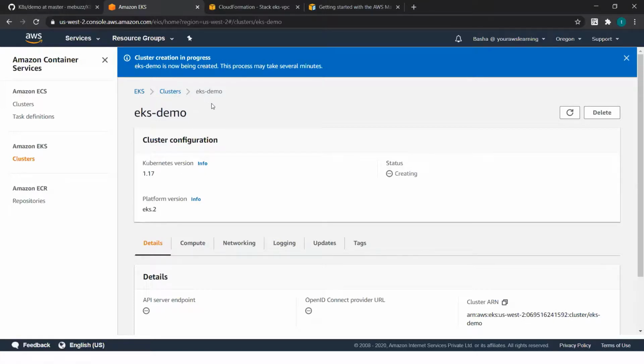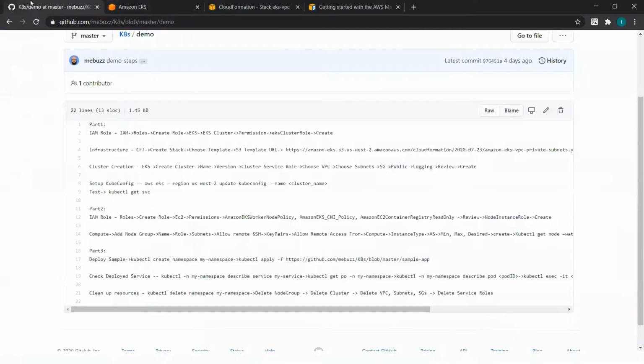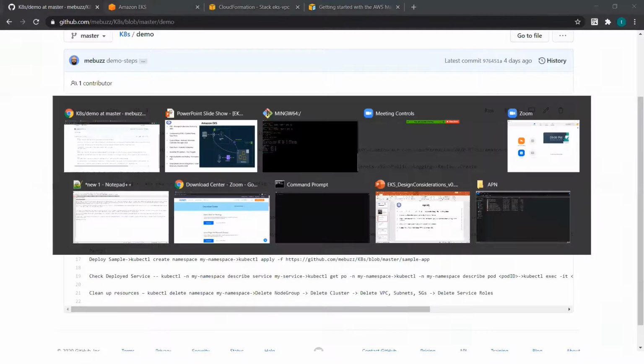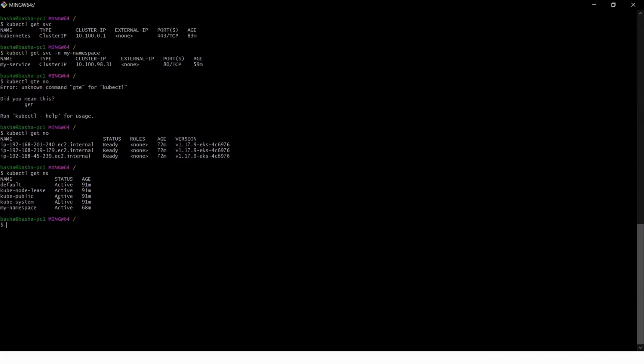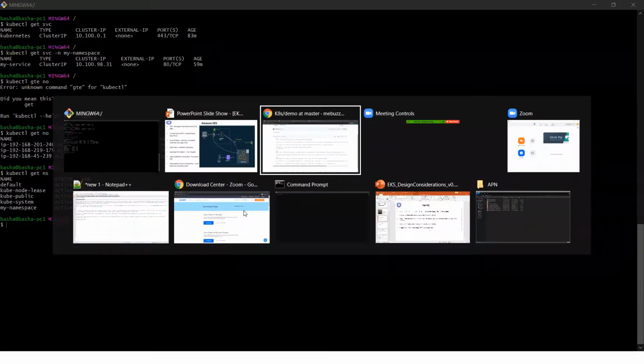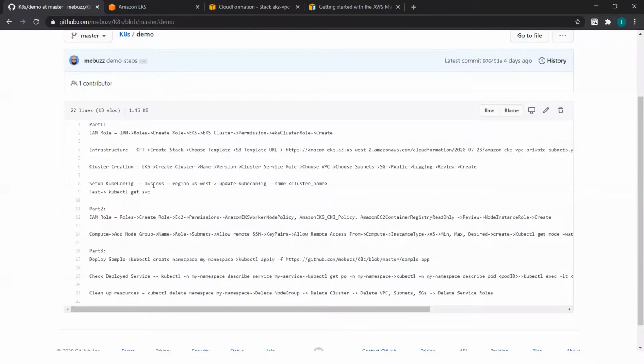So we are at the EKS cluster creation step, which is here. The next step is configuring your kubectl. I have already configured my kubectl to talk to my EKS cluster. What it does is it updates the kubeconfig when I run this command, aws eks update-kubeconfig. You just have to give your cluster name and it will add these details to your kubeconfig file to be able to interact with your EKS cluster.